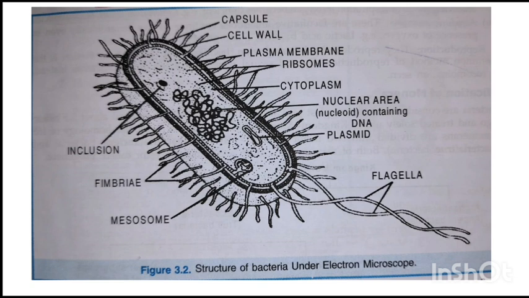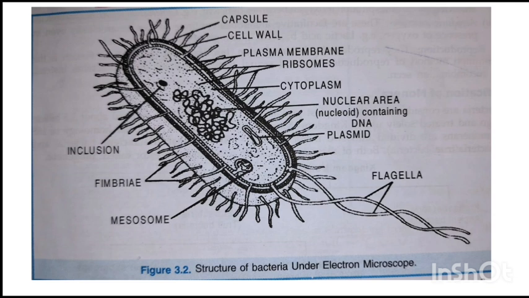This is the ultrastructure of a bacterial cell with a capsule layer on the cell wall, then inner to it the plasma membrane, then cytoplasm. In the center the nuclear region is present, which is called the nucleoid. They have naked circular DNA. Apart from that, they have an extrachromosomal segment called a plasmid. Then they have some inclusions in their cytoplasm, and 70S type of ribosome.